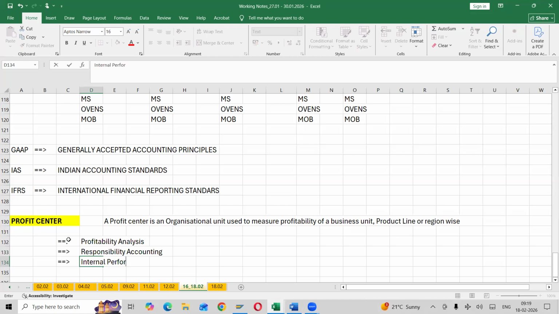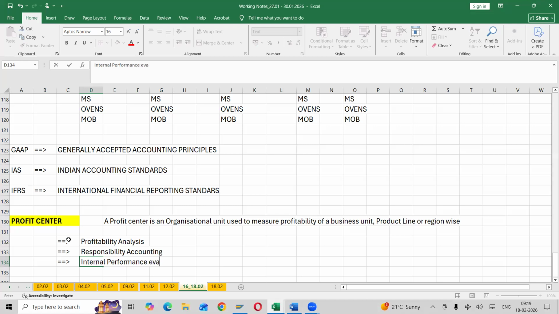Okay, it will check both expenses and incomes. Remember what it will contain: profit center. Profit center will check both your incomes and expenses. And we have one more concept called cost center, which we will see in our CO module or next sessions. Cost center will check only expenses. Cost is nothing but only expenses. But a profit center contains both expense as well as revenue.